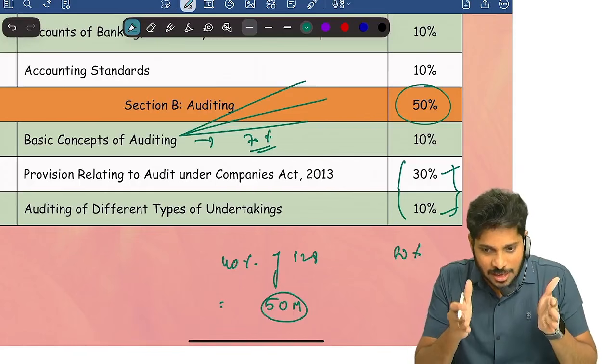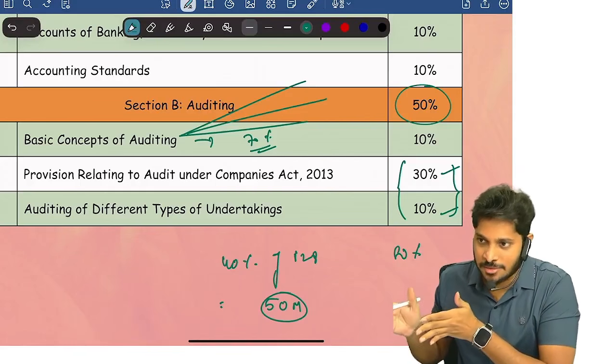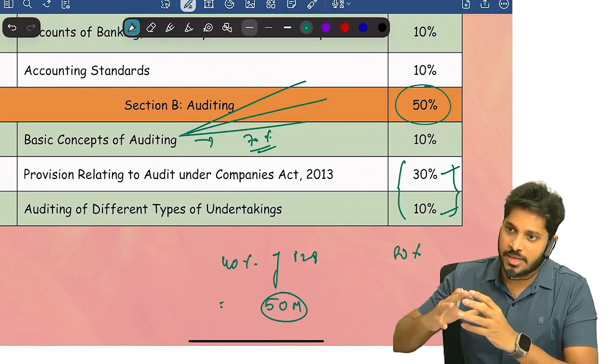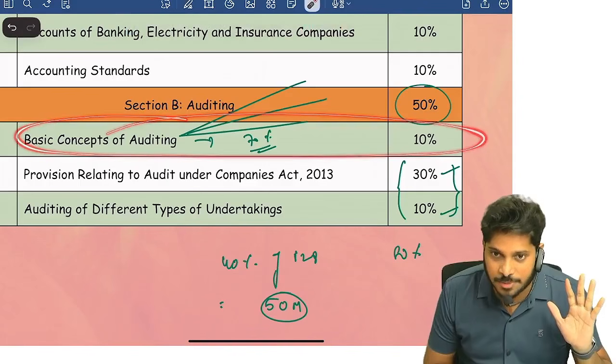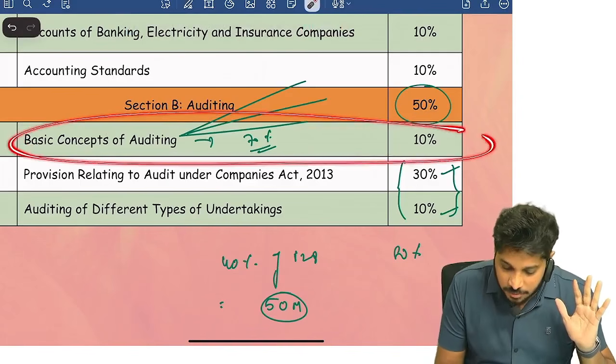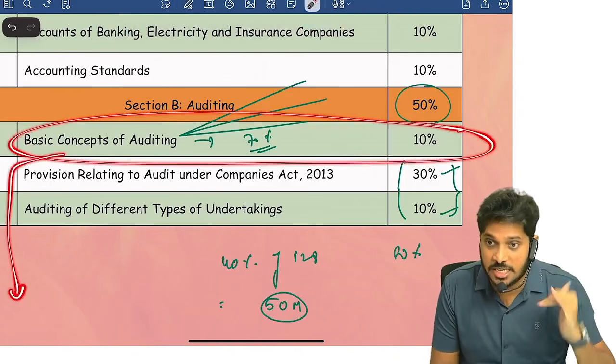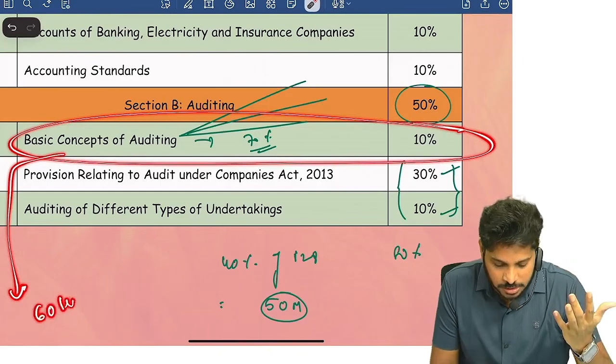All these are independent chapters in CA Inter. We discuss these topics in CA Inter at an in-depth level for approximately 60 hours.